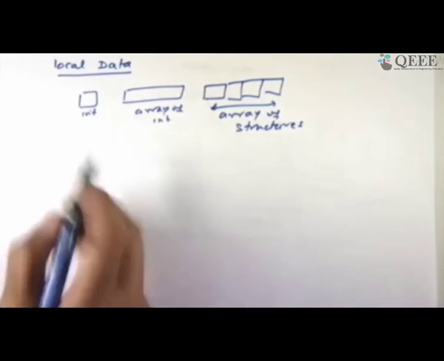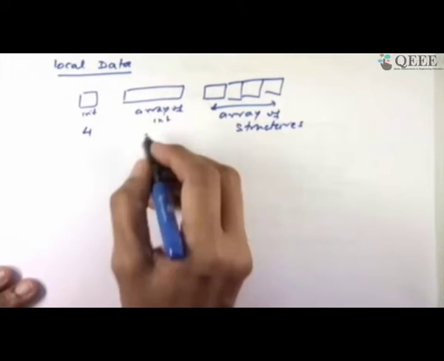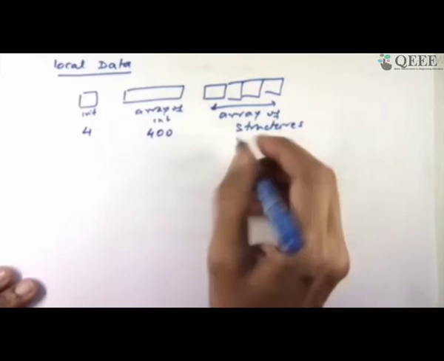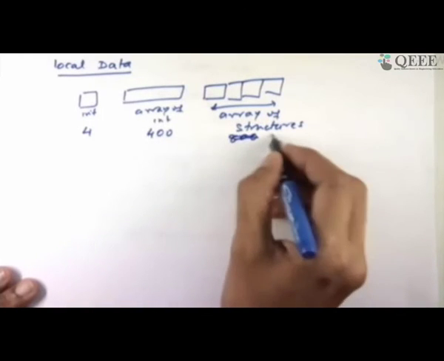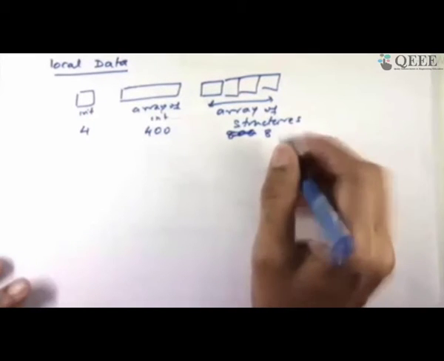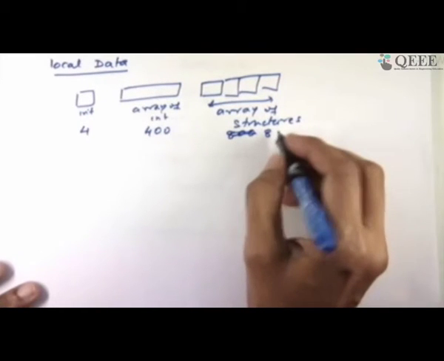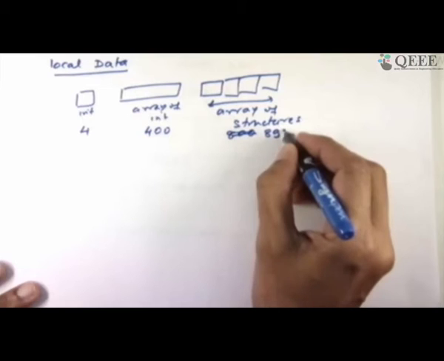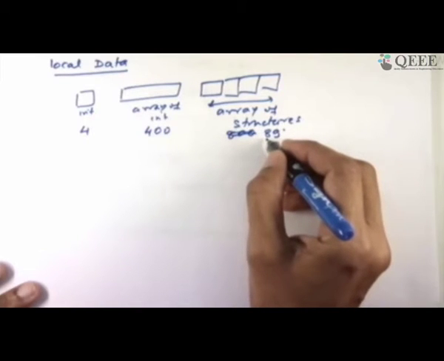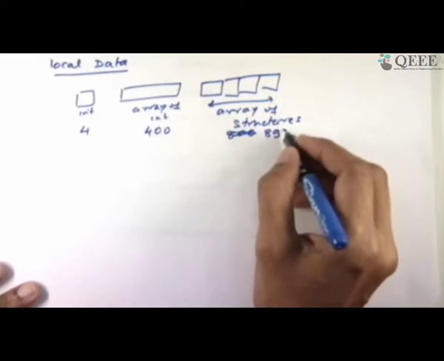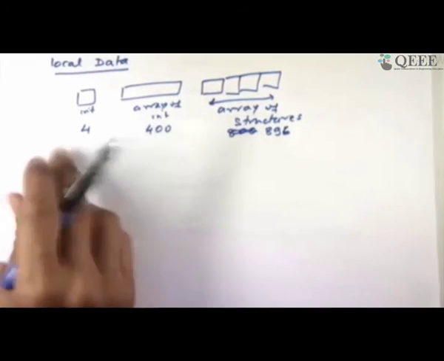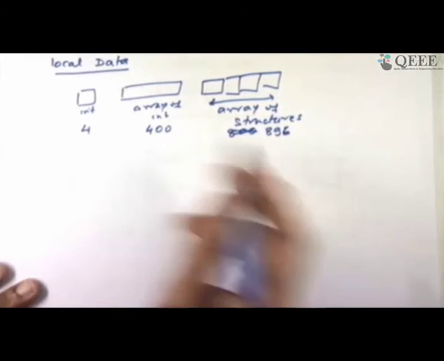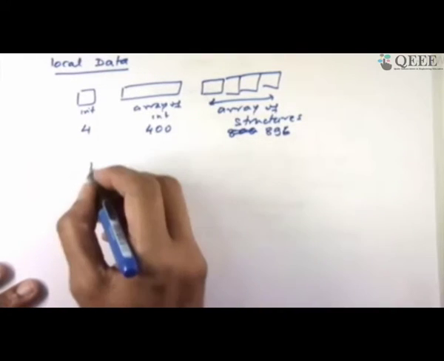What you are guaranteed is this. If you take the sizes, let's say this is 4 bytes, let's say this is 400 bytes, let us say this is 800 bytes, or maybe I'll make it bad. Maybe it is 800 and make it a multiple of 7, let's say. Something like this, okay? Whatever. So if you add up all the local data, this will come to, I made my life complicated, 1300 bytes.